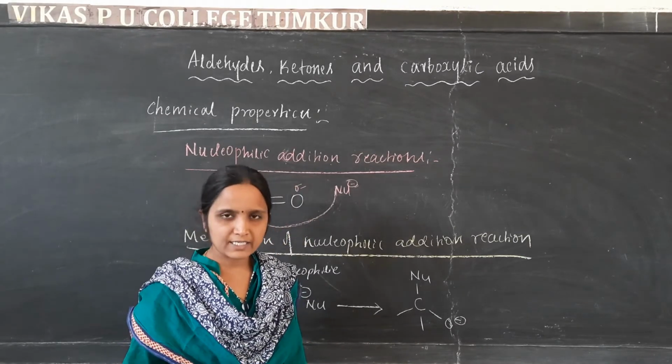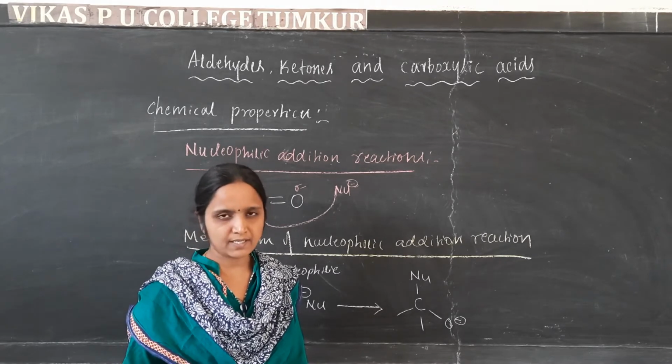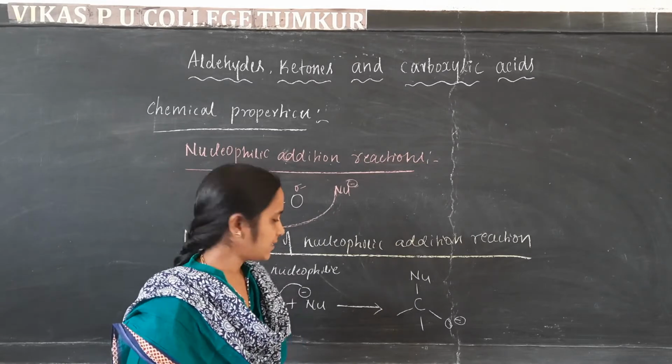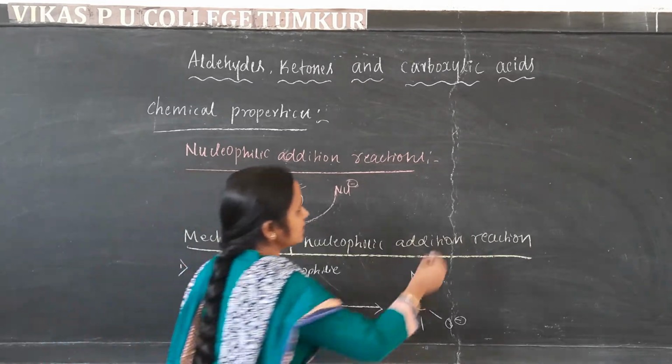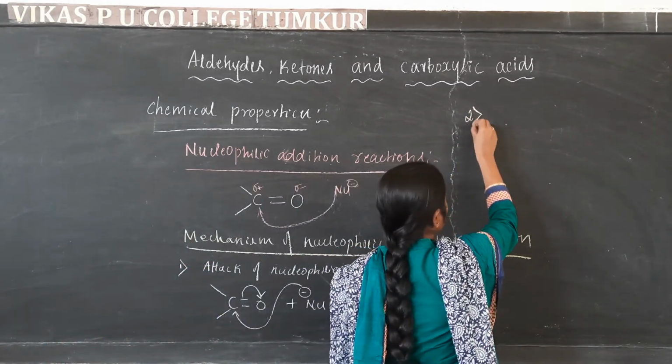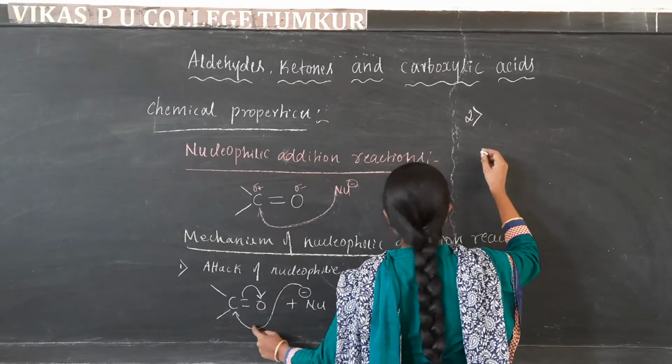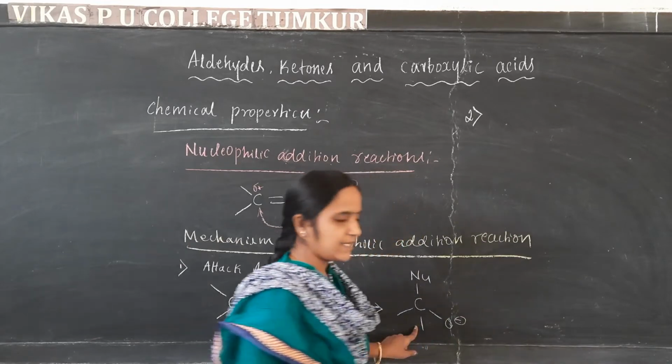Otherwise, any other electrophile will give the product. In step 2, what happens? We get the intermediate product.